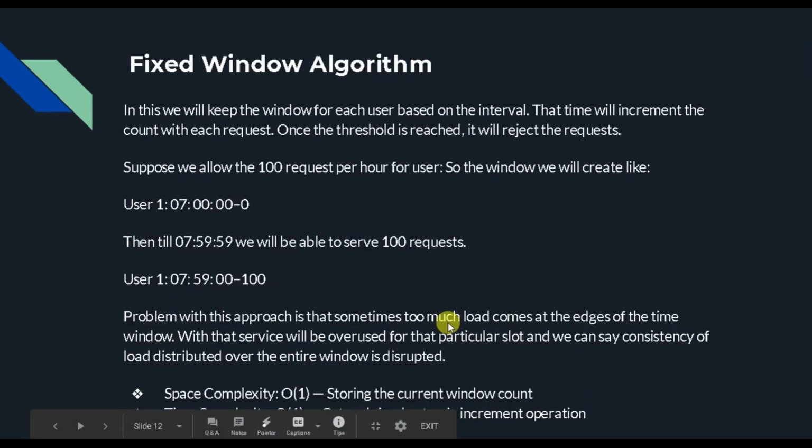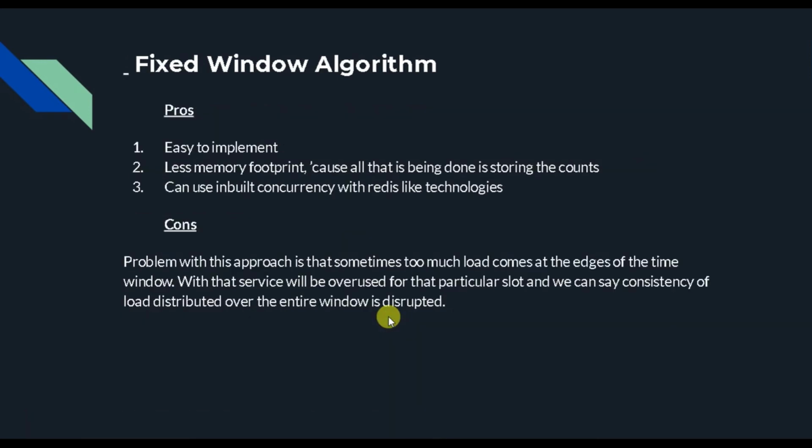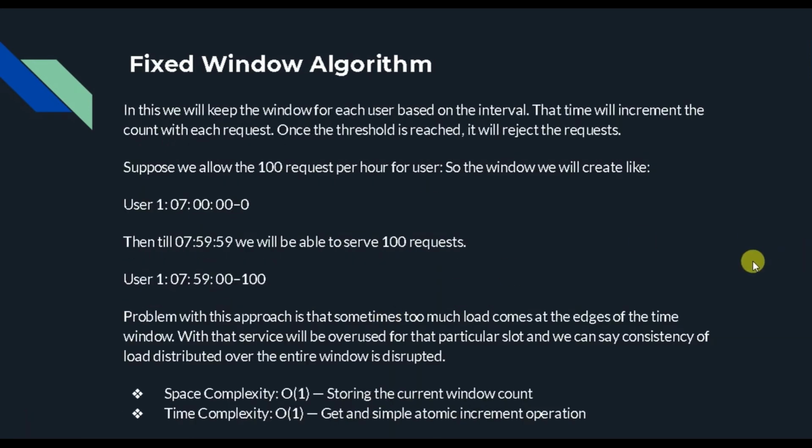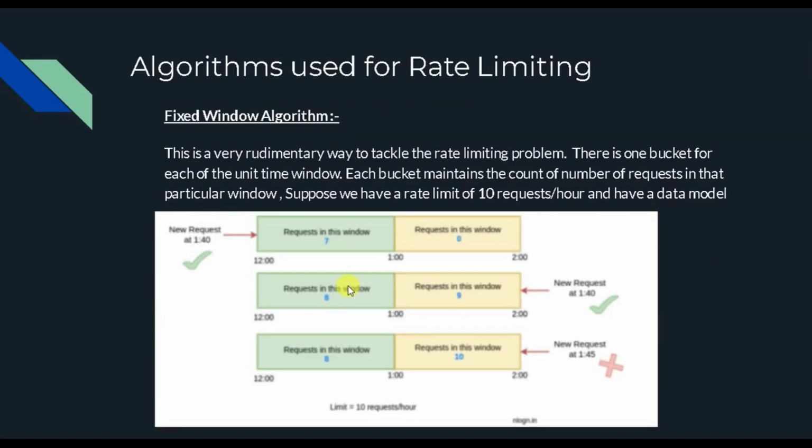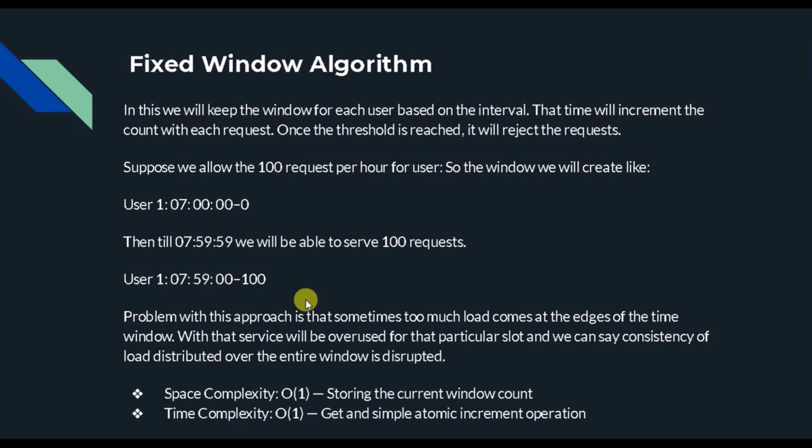The problem with this approach is that sometimes too much load comes on the edge times of the windows, and with that the service overuses that particular slot because it has already crossed the earlier slot limit. So the consistency, the entire consistency that we can use or distribute, is disrupted. He means to say that a lot of requests came up in the last 50 minutes, which was not the rate at which they were coming up earlier. So this is one of the problems.